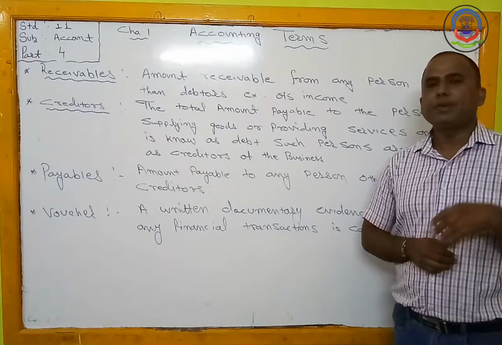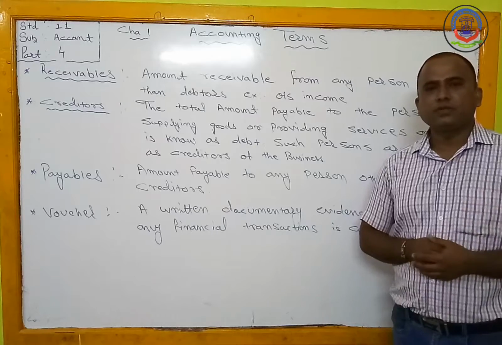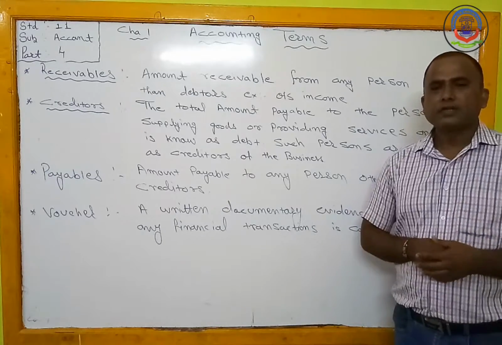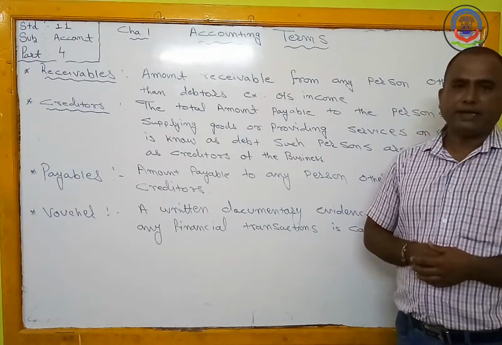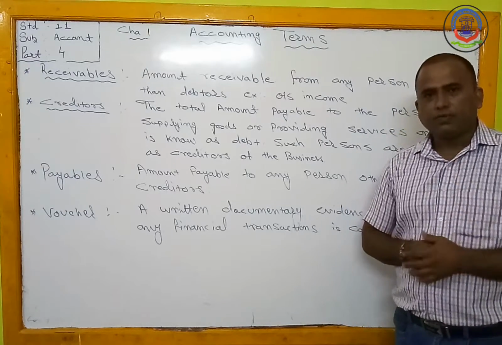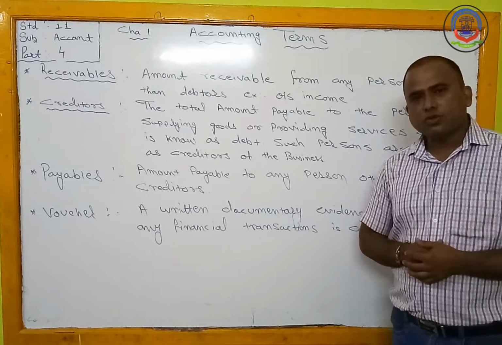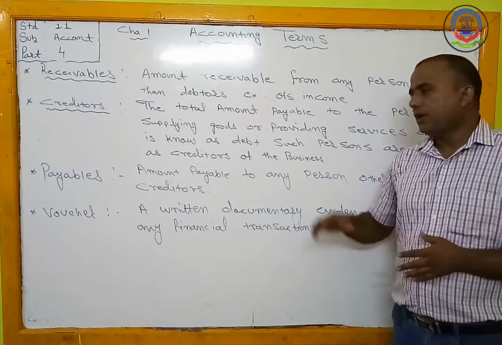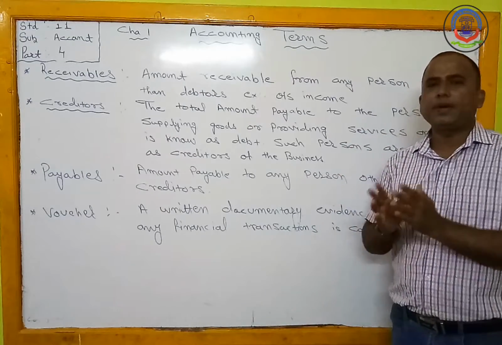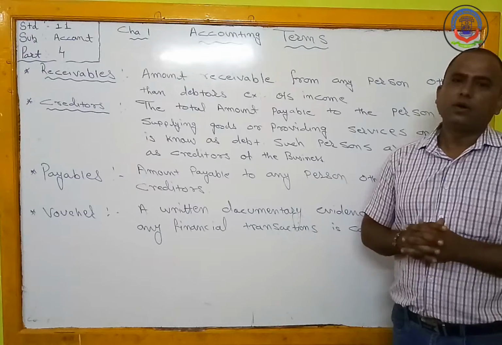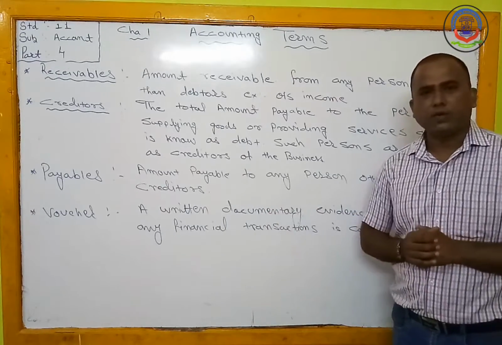Sometimes we pay the expense to the various expense, so that is an expense voucher. Sometimes we deposit our amount in a bank. At that time we have to fill up that paying slip, so that is also considered as a voucher. So any document which supports the transaction taken place between the customers and the owner, that document is known as a voucher in our accounting term.